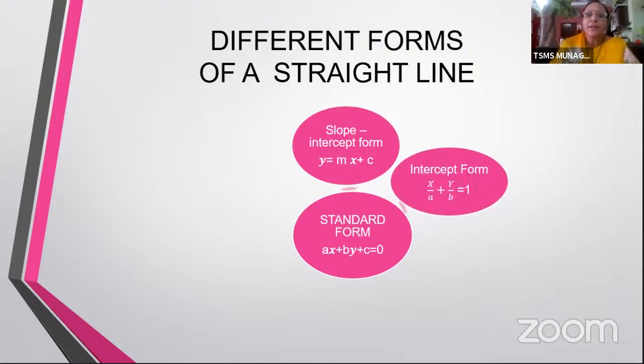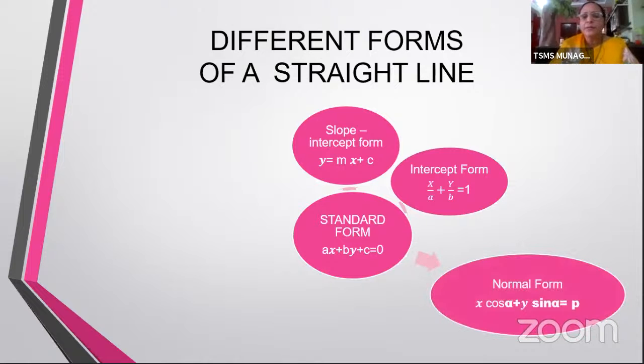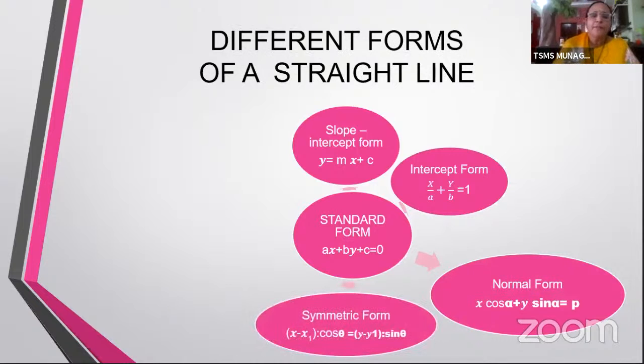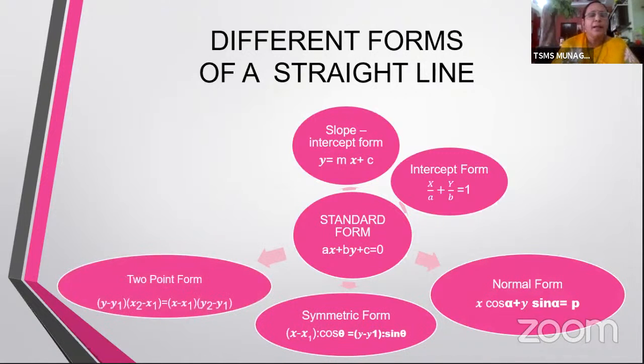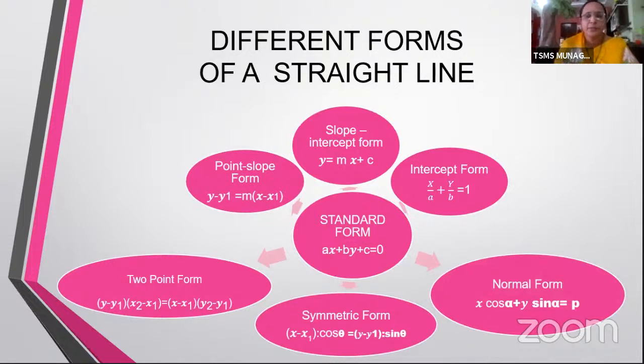The second avatar is intercept form, x by a plus y by b equal to 1. Third avatar is normal form, x cos alpha plus y sin alpha equal to p. Fourth form, symmetric form, x minus x1 is to cos theta equal to y minus y1 is to sin theta. And this is two-point form, y minus y1 into x2 minus x1 equal to x minus x1 into y2 minus y1. And we have the most famous form, that is point slope form, which is y minus y1 equal to m into x minus x1. Don't worry, we'll be learning about each of these forms in detail now.